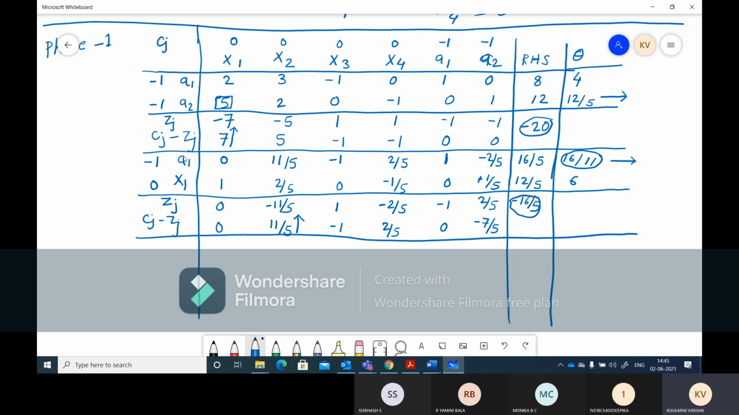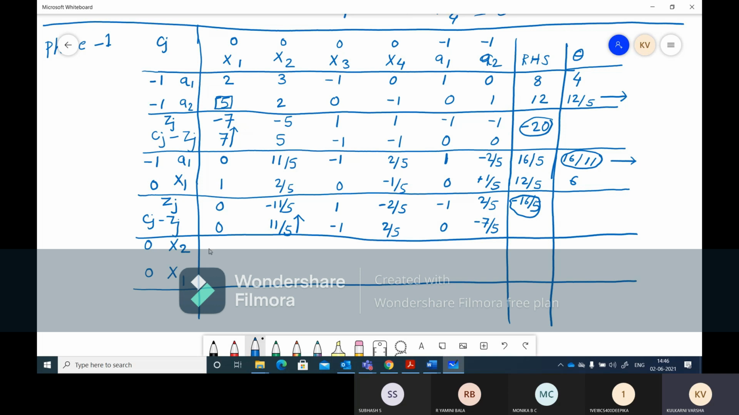As this is less, this variable will be leaving. That means A1 will be leaving. So instead of A1, X2 will be there. So going to the next iteration, X2 instead of A1 and X1 as usual. The coefficients are 0, 0 in phase 1. Remember everyone.